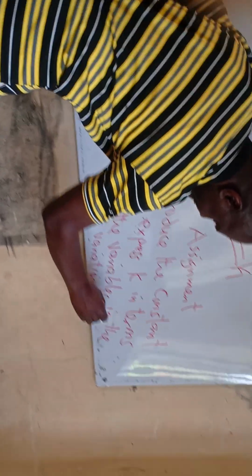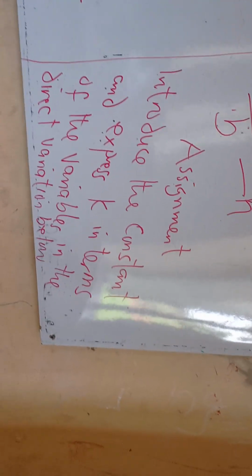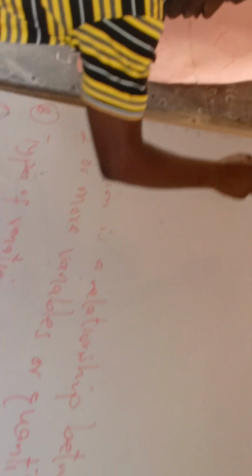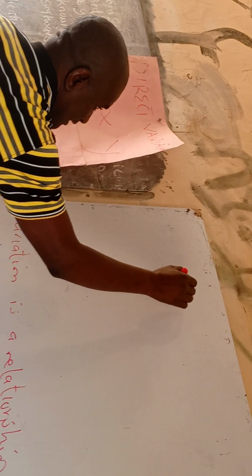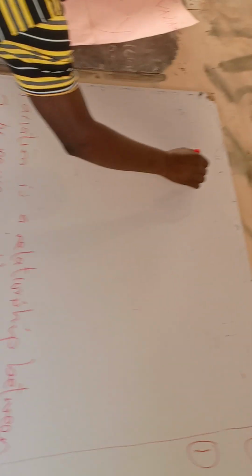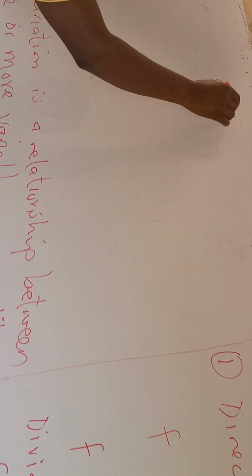I hope you are writing. Yes, sir. The direct variation below. So let's clean the board. So what is the direct variation? Let's use age. A for age varies with height.